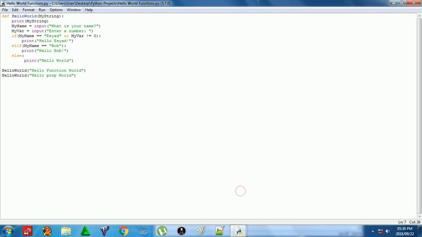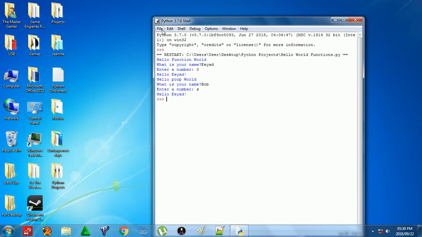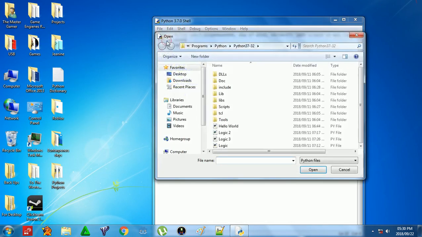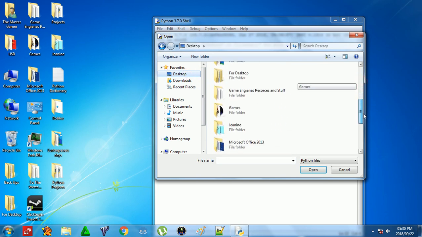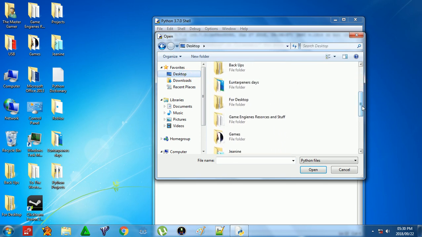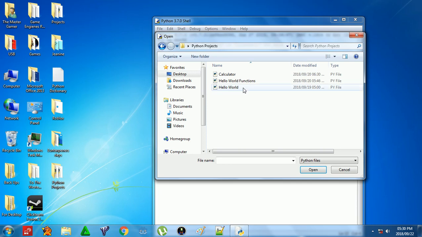Then I did something more advanced, like a calculator. I obviously did this with the help of a few YouTube videos. I'll put those in the link in the description, so you can learn something instead of listening to me babble on for like 5 minutes about stuff I'm doing. And then Python projects, and then calculator.